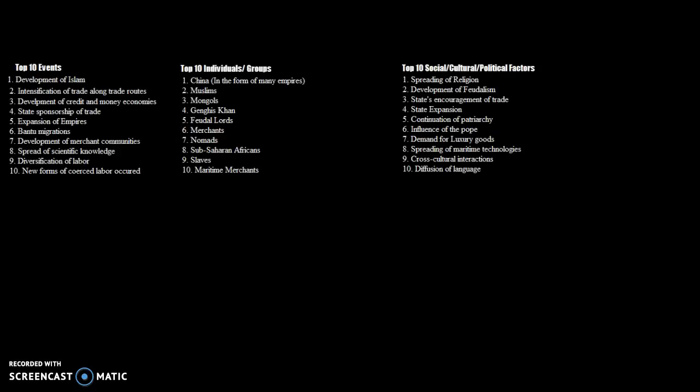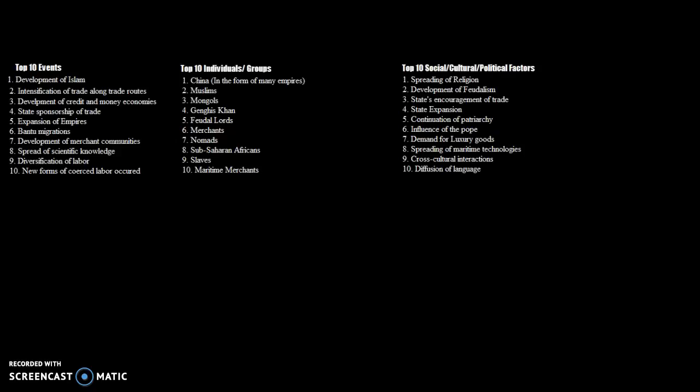So we're taking merchants here just in general. Merchants helped facilitate the diffusion of all these cultural and scientific advancements. Merchants served as a vehicle for the facilitation of the diffusion of all these goods and ideologies.